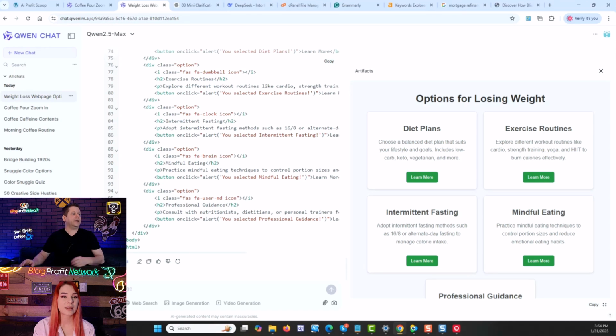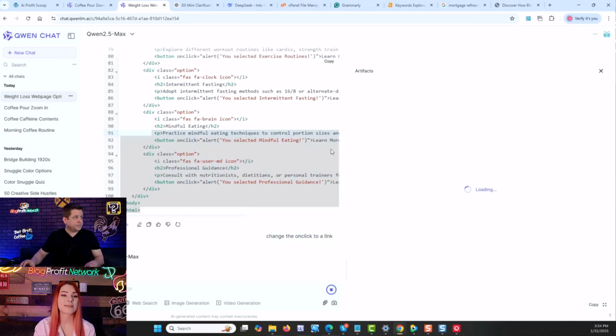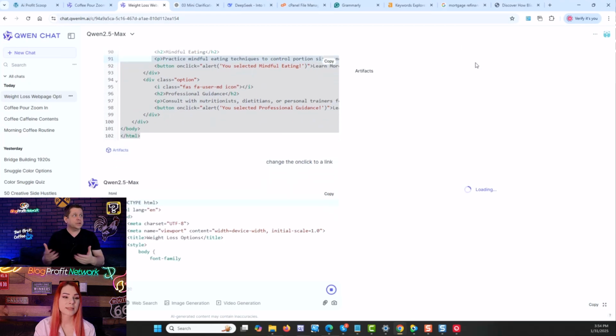Okay, so what that's doing is in a web environment, I think it would make a little code that says, oh, hey, you selected this, rather than a link. Let's do change the on-click to a link, and then you could say, give it your affiliate link and it works. Yes. So let's go ahead and show you what this would look like.